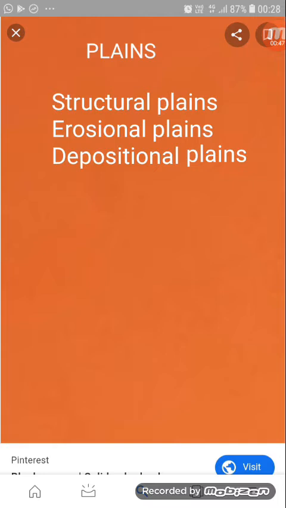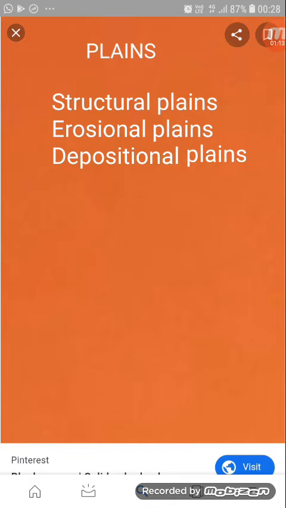Now plains occur in most parts of the world. They are found at the bottoms of hills, valleys, and mountains also. Plains can be of different types. There are three types of plains, depending upon their way of formation. The first type is the structural plains.